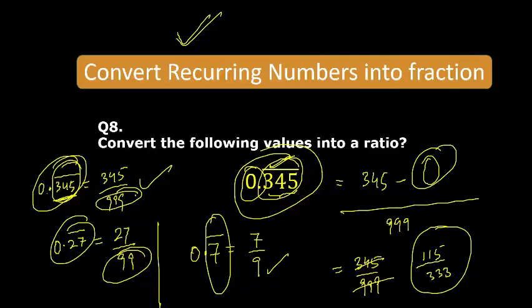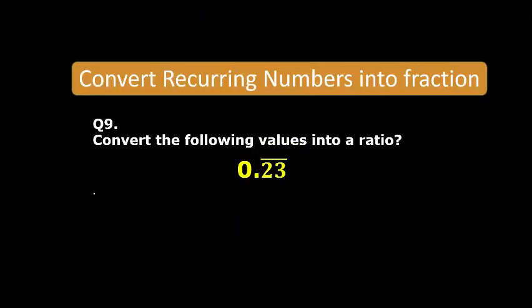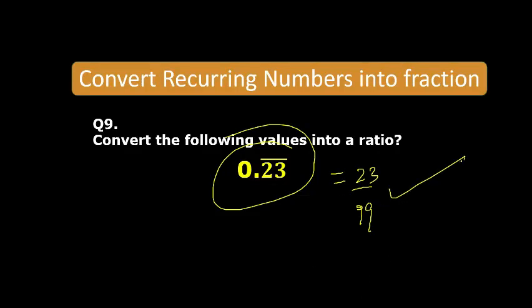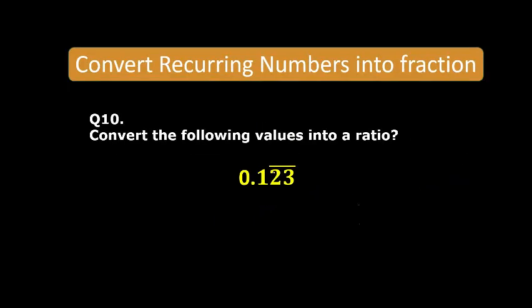If we have triple digits, triple 9. Very simple, right? So what will be the value of this? 0.23 bar. 1 second. It will be 23 upon 99, right? What will be the value of this? 0.123 bar.